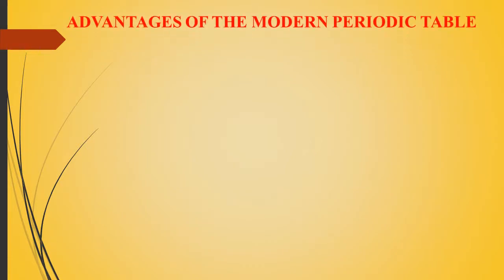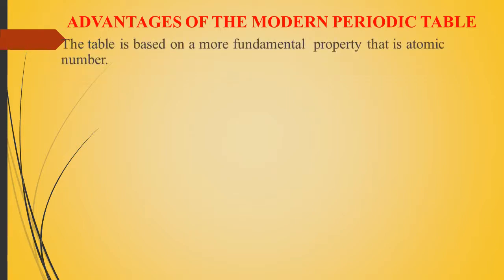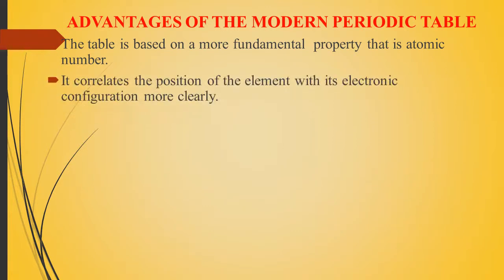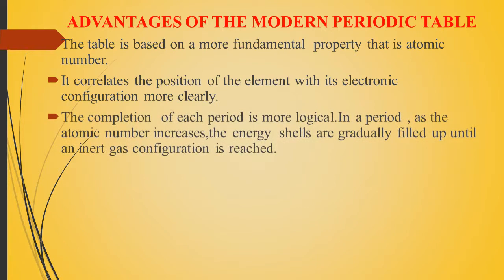Advantages of the modern periodic table. First advantage: the table is based on a more fundamental property, that is atomic number. This modern periodic table correlates the element's position with its electronic configuration clearly. So it explains the position of elements in terms of their electronic configuration.